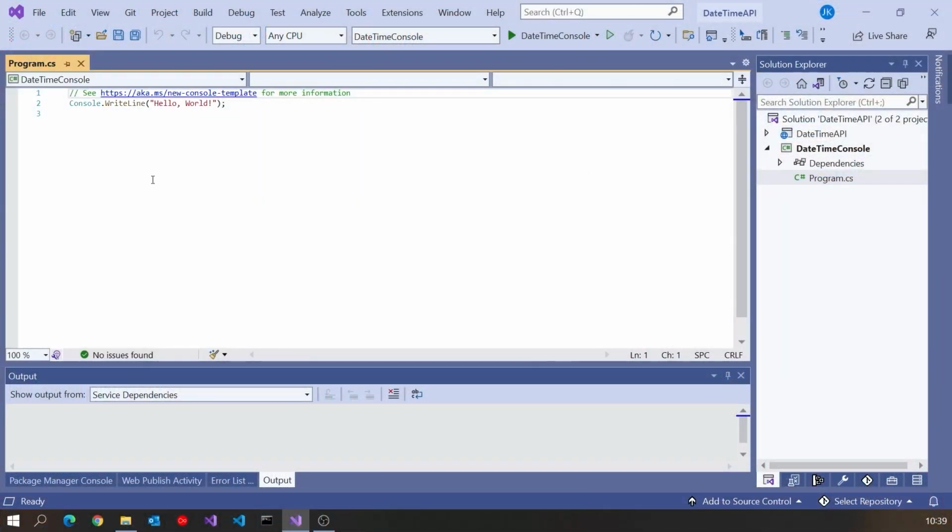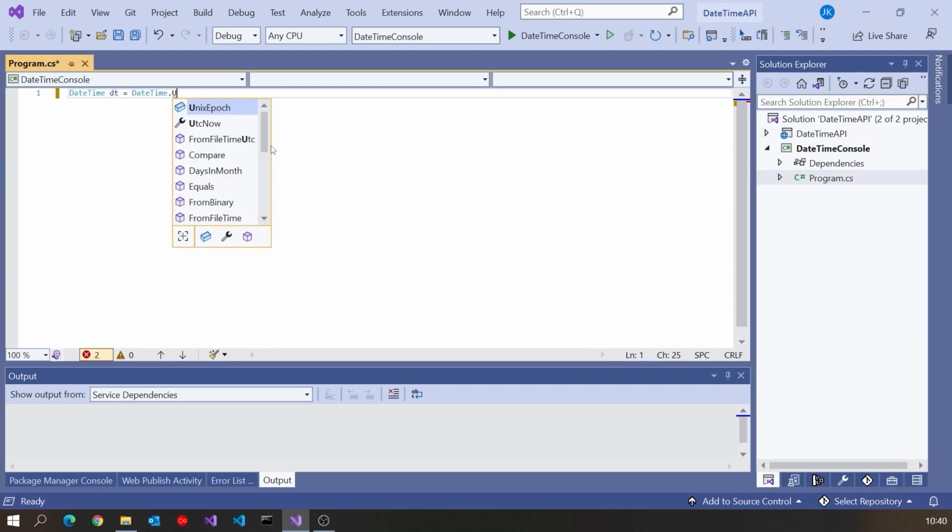They're pretty straightforward. Here we've got a console application, and so obviously we know already I can put in a DateTime and call that dt, and then I can very commonly initialize that just to Now, or also, again, to avoid worrying about time zones, UtcNow, so for the universal time coordinate.